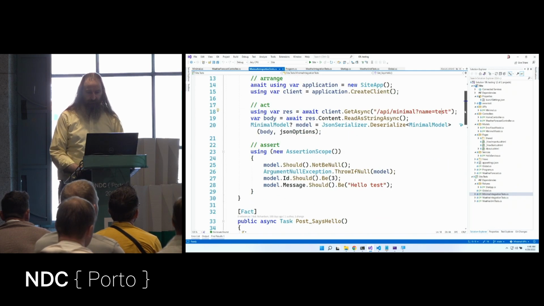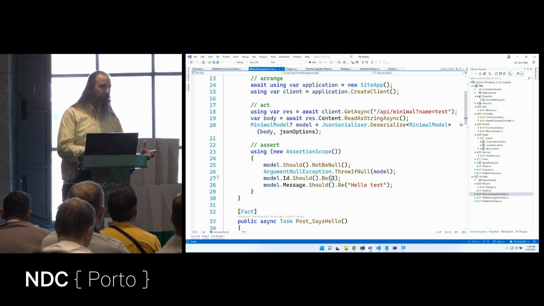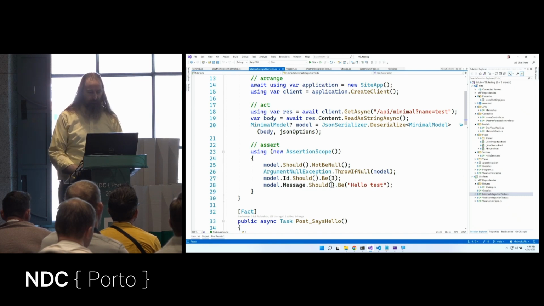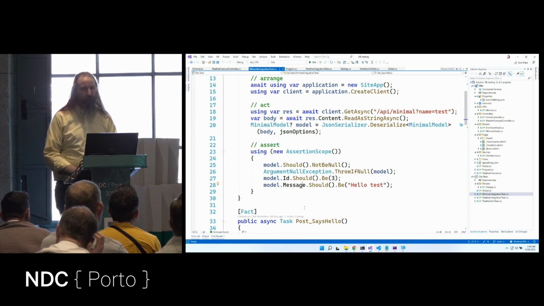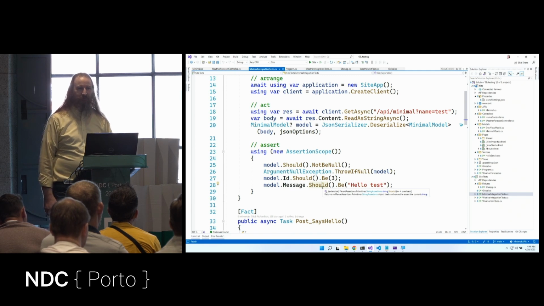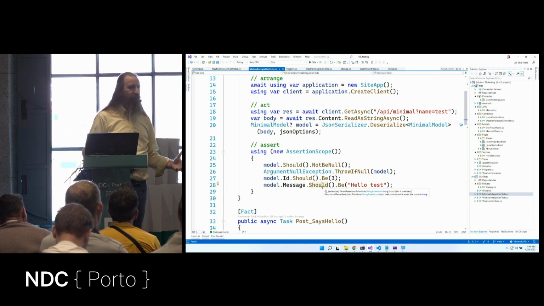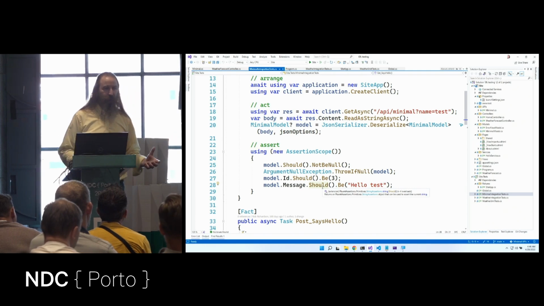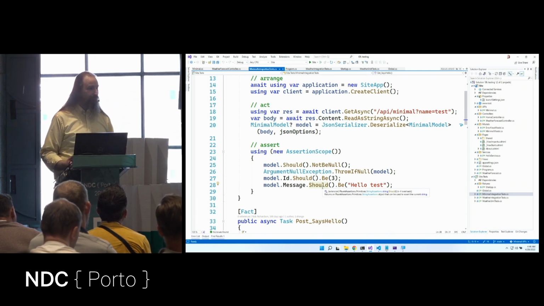So let's deserialize that into the minimal model that we built here. And then let's check to see it's not null. And then the ID should be 3 because remember I hard coded that to be 3 back then. And then the message should be hello test. Well, what if message was null? Would I get a null reference exception here? That's the beauty of, not minimal APIs, but rather fluent assertions. It uses extension methods.